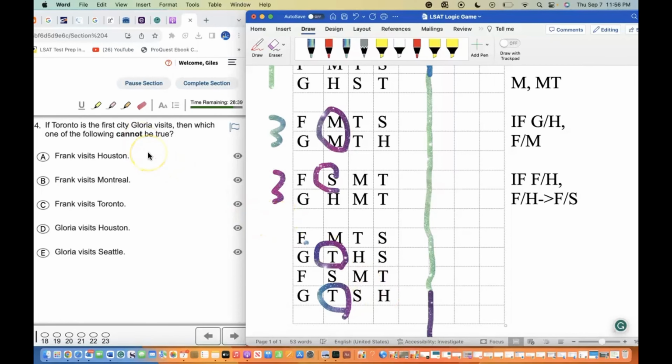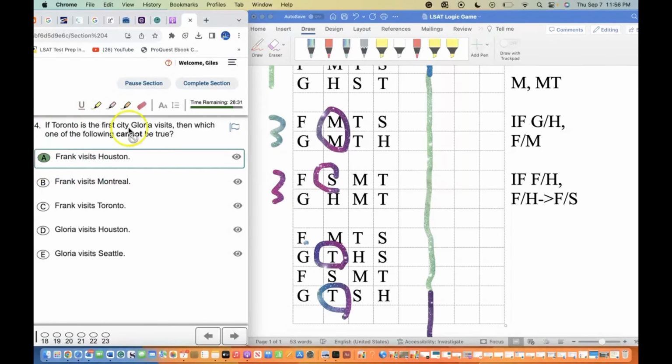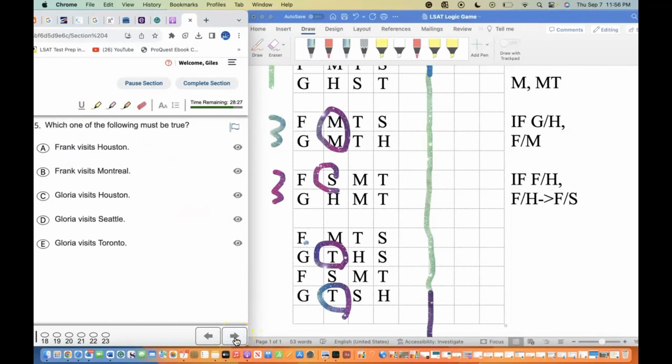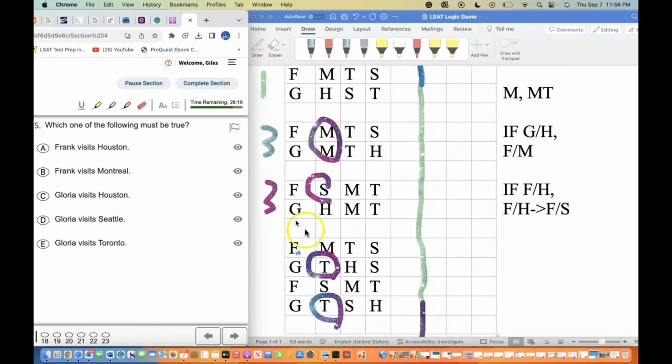Okay, Frank visited Houston. Now I don't see that anywhere, so let's go ahead and pick that one right there. And we got that one correct. Which following must be true? Frank visits Houston. I don't really see that. Frank visits Mount Rose. I do see that.